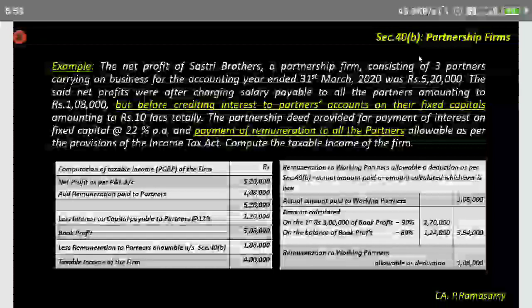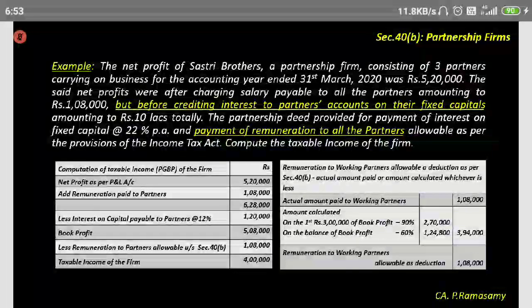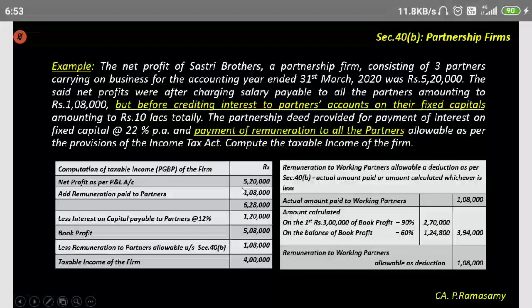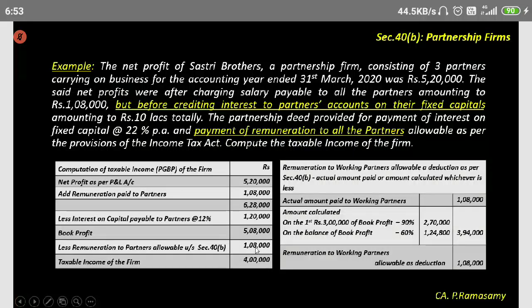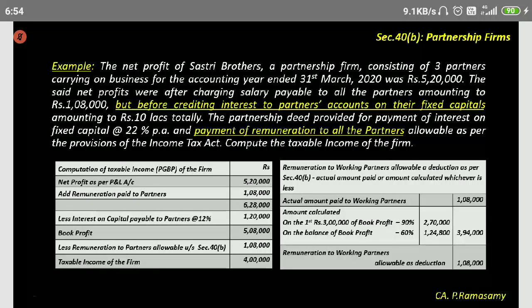Whatever is allowed as a deduction under 40B, in this example, as Sharon is asking, the remuneration allowable in the hands of the working partner is 1,08,000. Whatever is an expenditure for the partnership firm will be an income for the partner. So the expenditure allowable to the firm is only 1,08,000, and therefore 1,08,000 shall be the income taxable in the hands of the working partner.